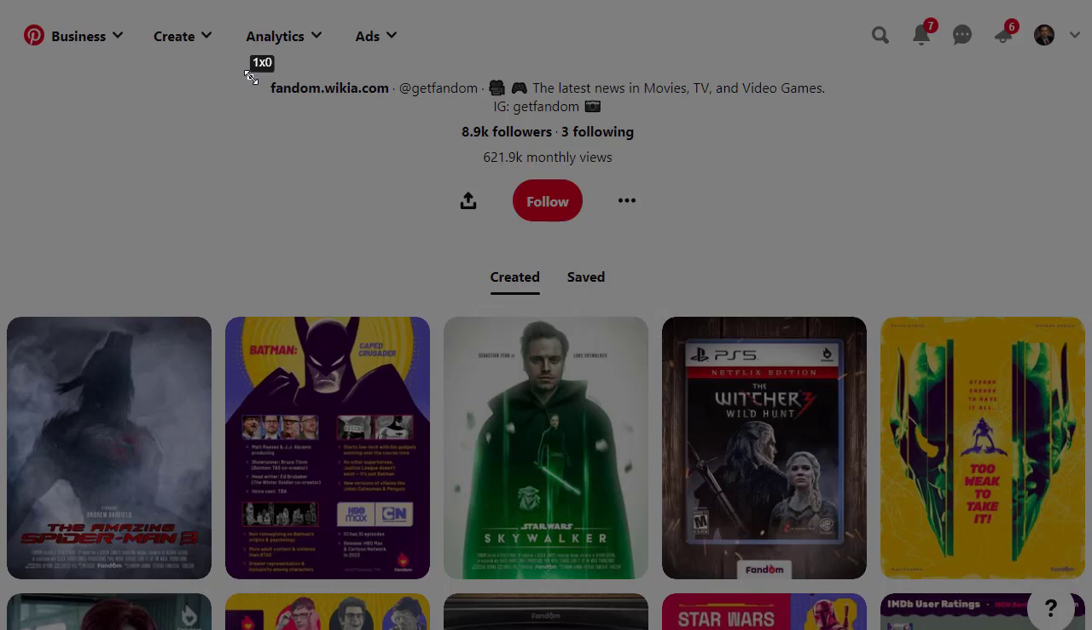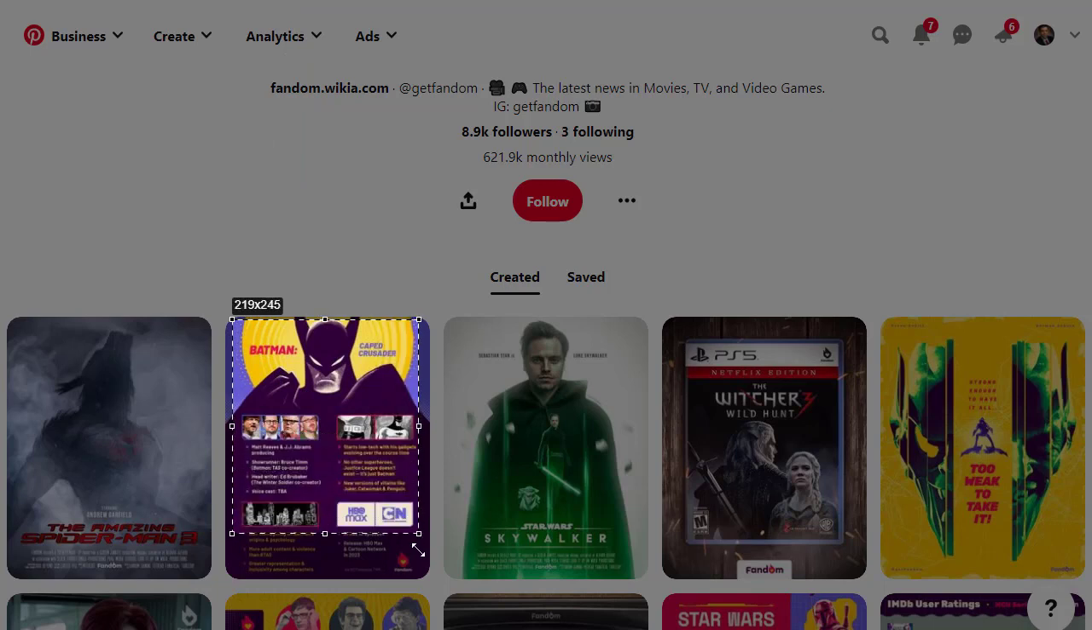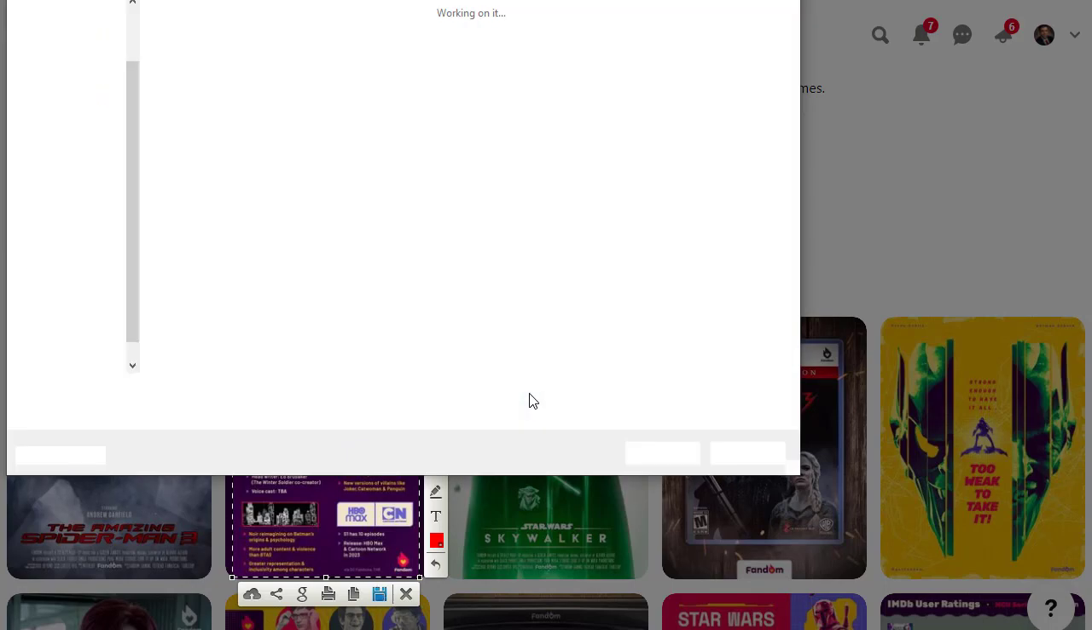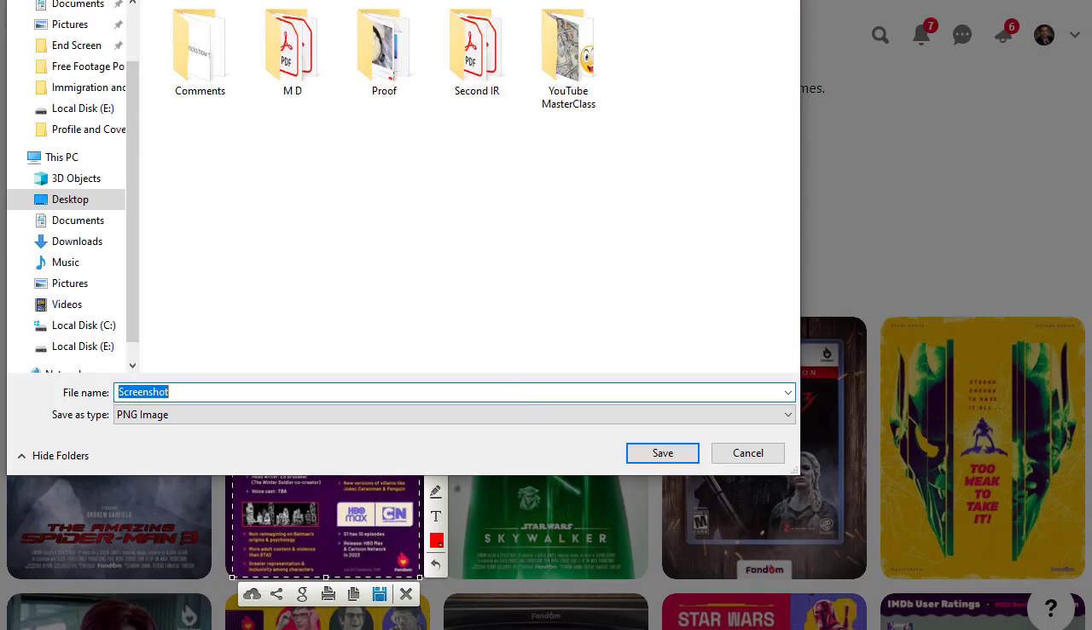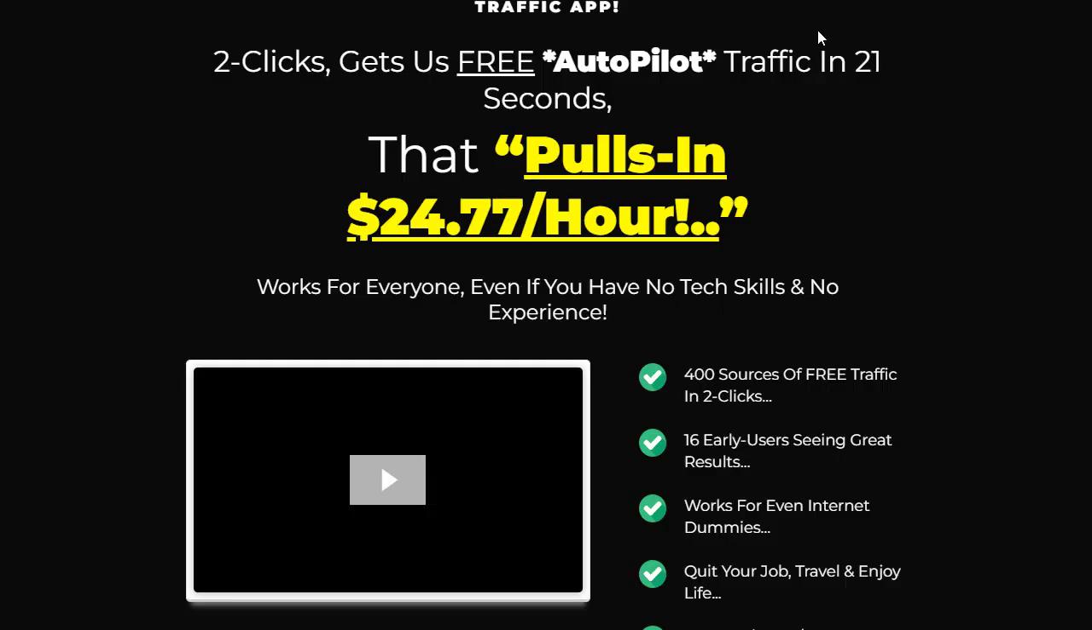For anything that I want to copy or screenshot, I can simply click on that, and it gives me the option to save anywhere I want. Then I can simply click on save, and I can save it to my PC or laptop right here, and it will be downloaded right here.